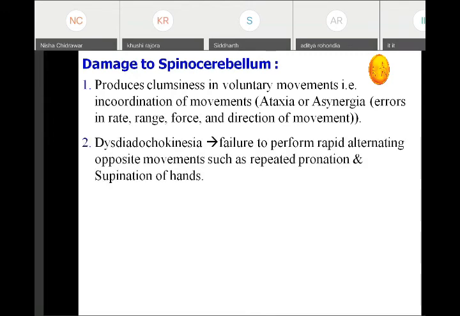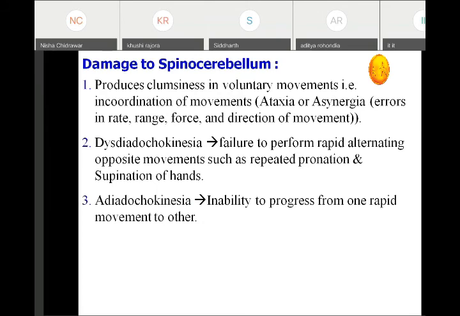Then there is dysdiadochokinesia, that is failure to perform rapid alternate opposite movements such as rapid pronation and supination of the hands. Then adiadochokinesia, that is inability to progress from one rapid movement to the other rapid movement. Intention tremor: the patient is perfectly normal, but once he wants to do the activity, the tremor will begin. So at rest, there will be no tremor, which is the opposite of a basal ganglia lesion.